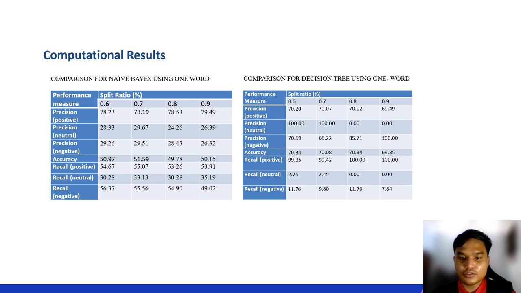And then for the accuracy, of course, higher, it also has a higher recall for the positive tweets. However, the recall result for the decision tree is quite low for the neutral and negative tweets compared to the naive Bayes.